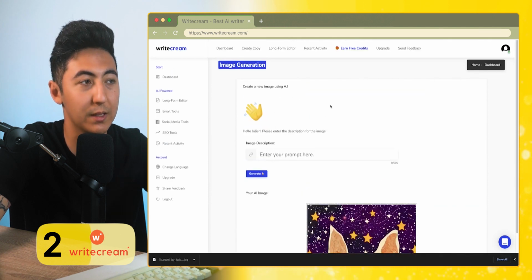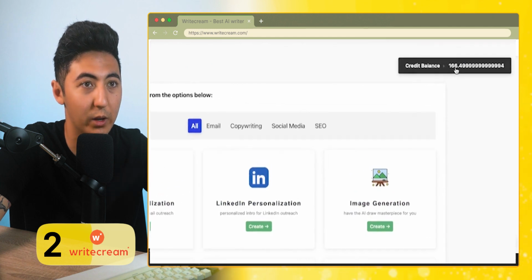RightCream also works on a credit basis. So every time that you do a new activity, it uses one of your credits.